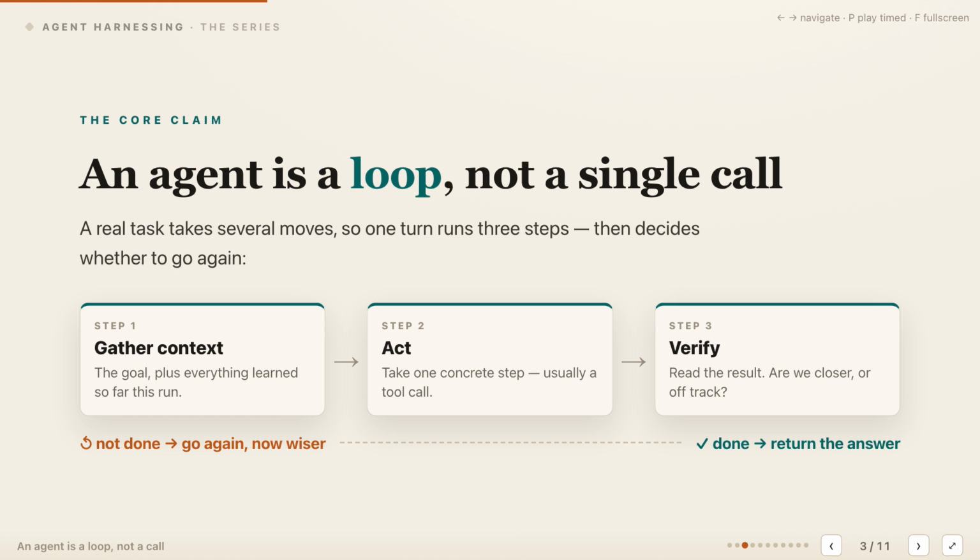One turn begins by gathering context, the goal, its constraints, and everything the system has learned during this run. Next, the agent acts by taking one concrete step, which is often a tool call against the environment. Then, the harness verifies the result, asking whether the step created progress or moved the run off track. If the task is not done, the new result becomes context for another turn, so the loop goes again with better information. If the goal verifies, the loop stops and returns the answer.